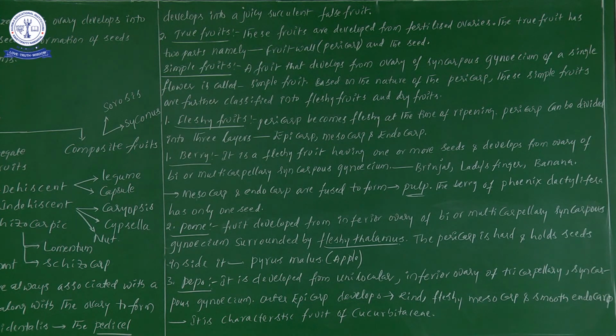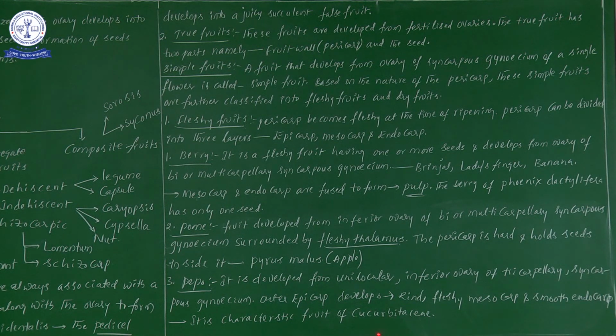Next one, pepo point of view. Pepo is a main important characteristic feature of Cucurbitaceae members. Once you see there, the last line: pepo is a characteristic feature of which family? Cucurbitaceae family members. One more point I gave in the previous video: in Cucurbitaceae members, which kind of placentation is present? Parietal placentation.